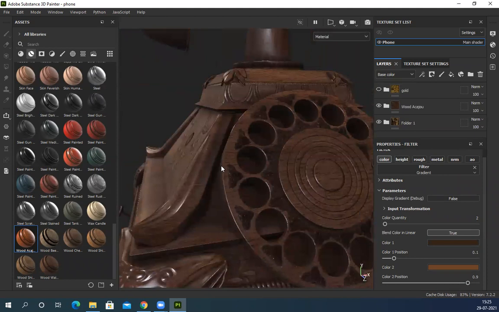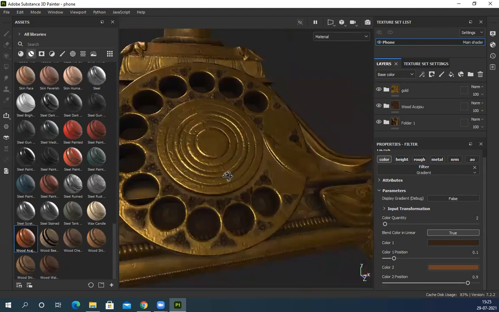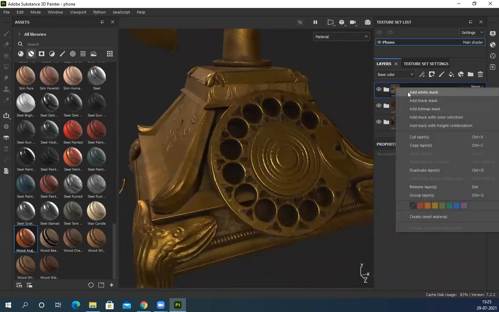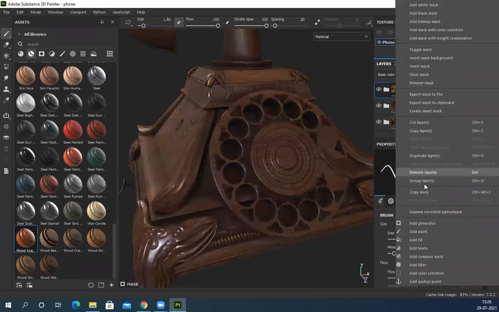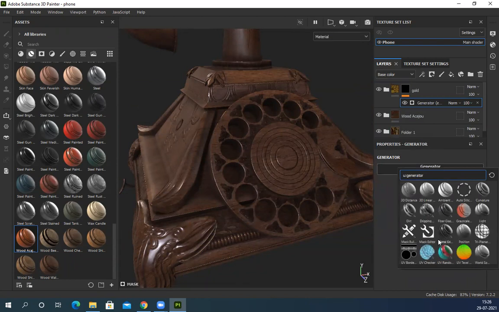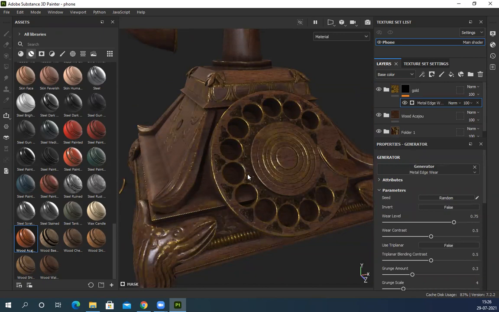So now all the corners and edges I want to make gold. If I keep this, it will look like this. But how do I do it? Select this, right click, add a black mask, right click, add a generator, and there is one more generator, metal edge wear. Click on this, it will read all the edges.